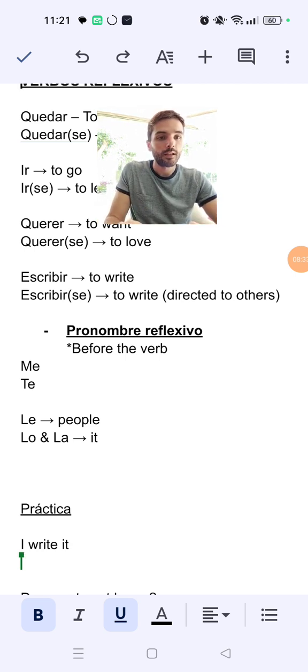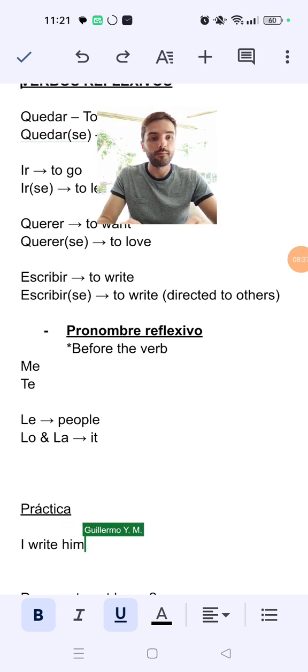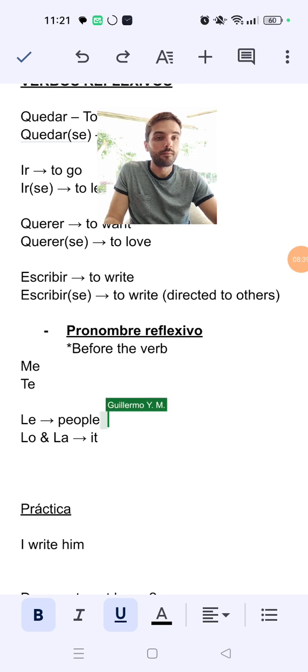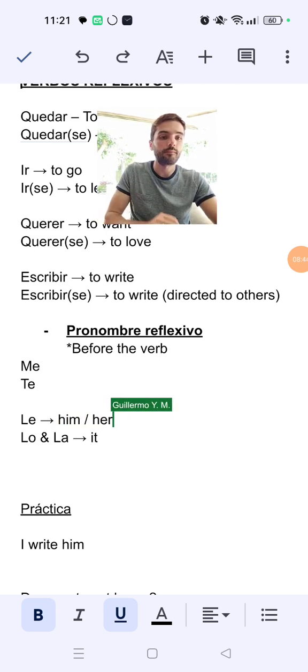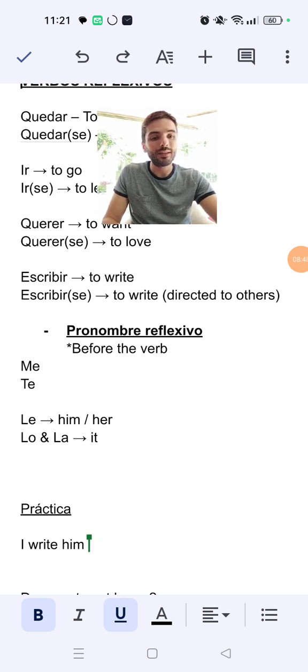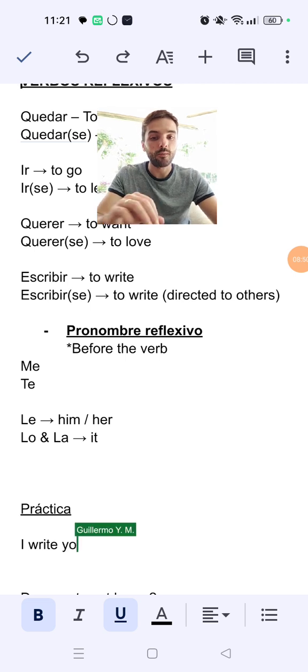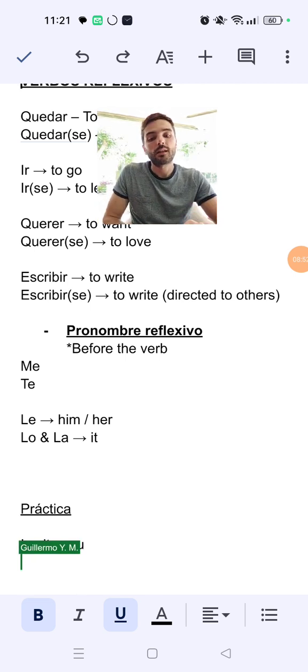Okay. Actually, let's put here, I write him. So le means him and her. So how would it be I write? Let's make it more simple now. I write you. How can I write this?